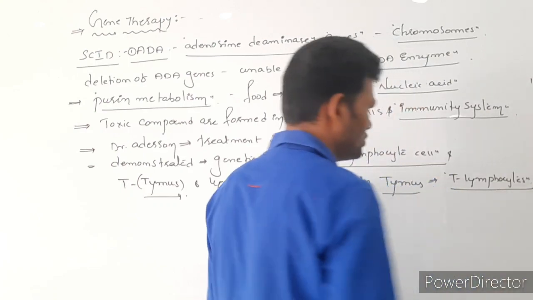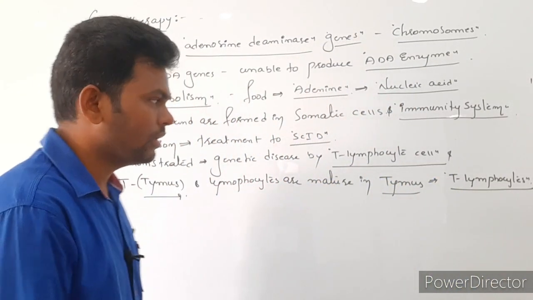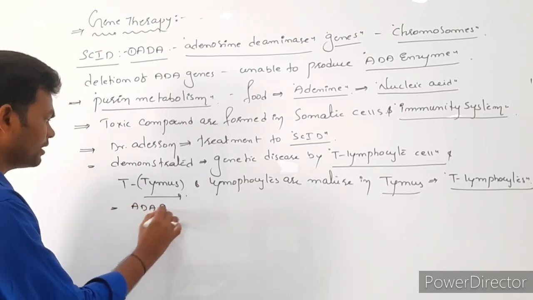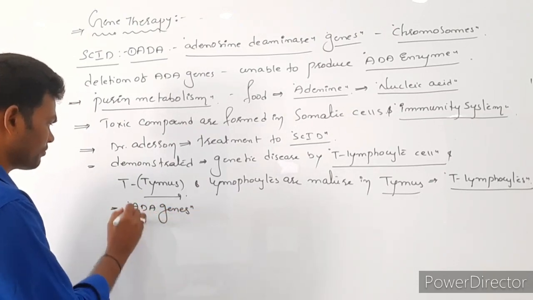Generally they have the capacity to produce antibodies. But in this case, they also contain ADA genes. T lymphocytes have the capacity to produce the ADA enzyme.